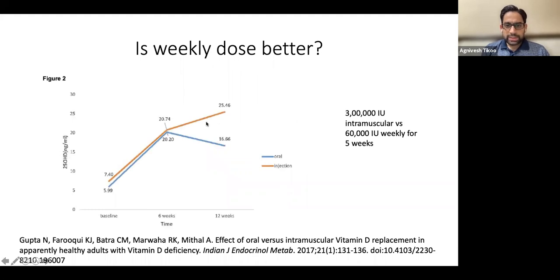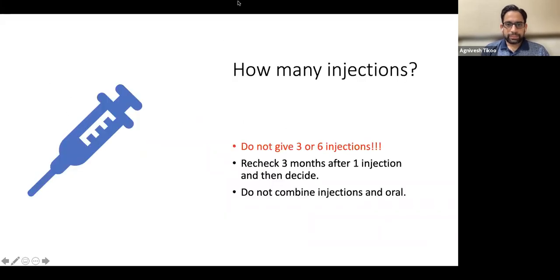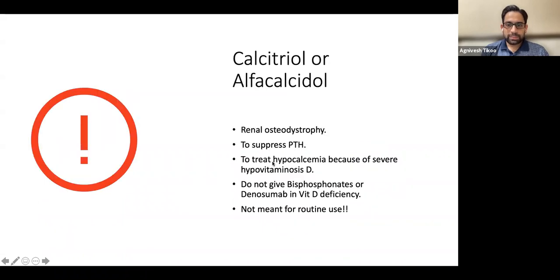And weekly doses are better because they sort of slowly sustain the levels. Do not give 3 or 6 injections. That's not recommended. 1 injection is enough to be given for 6 months at least. You repeat the levels and then decide if you want to repeat the injection and all. But at one time, do not prescribe 3 or 6 injections. And again, combining injectables and oral is something which is not recommended.